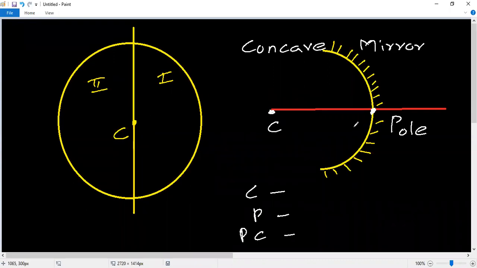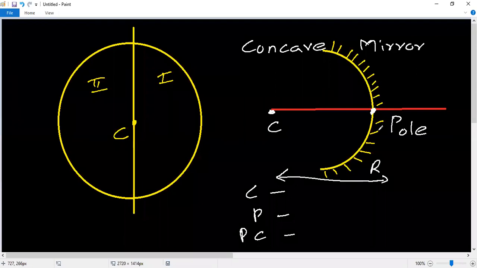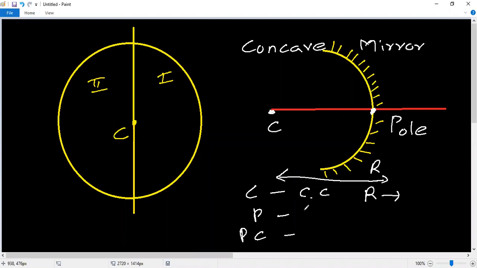The distance from the center of curvature to the pole is called the radius of curvature, R. This is the center of curvature, P means pole, PC is the principal axis, and R is the radius of curvature.